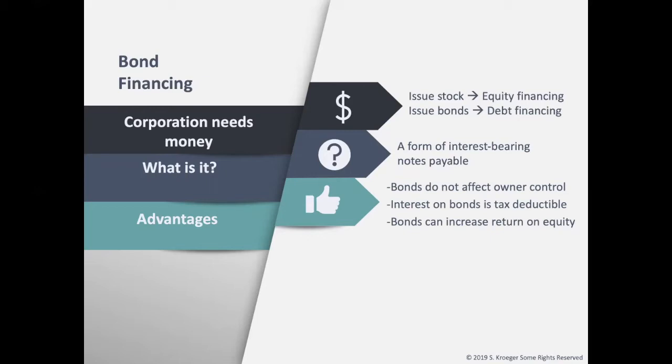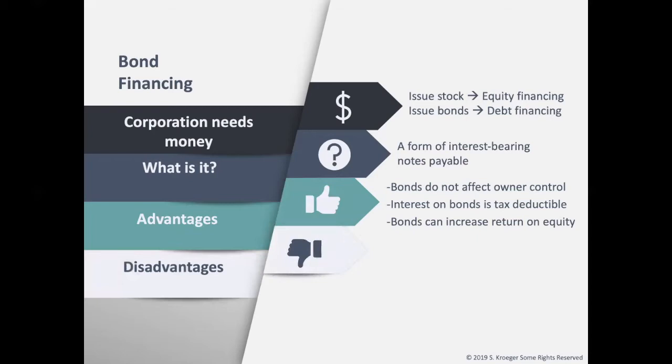When issuing stock, companies will sometimes pay out dividends, which we learned last chapter. Dividends are not tax deductible because they are not categorized as expenses. Bond interest, on the other hand, is an expense and will therefore reduce net income and the taxes to be paid on that income. Bonds can increase return on equity. A company that earns a higher return with borrowed funds than it pays in interest on those funds increases its return on equity. This process is also called financial leverage or trading on the equity.